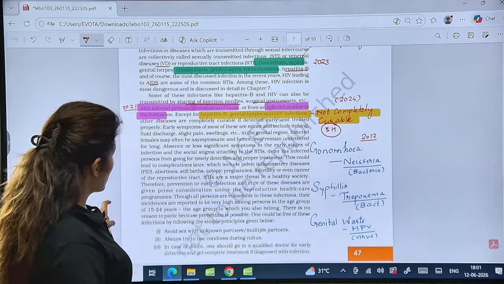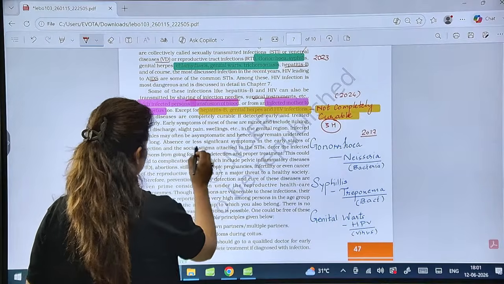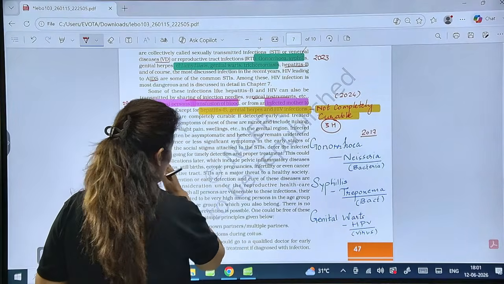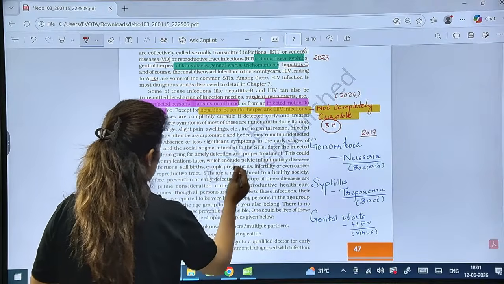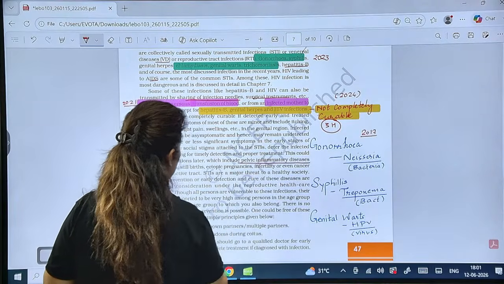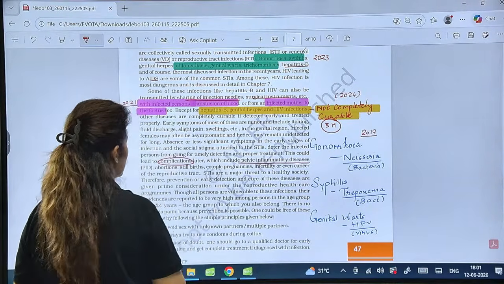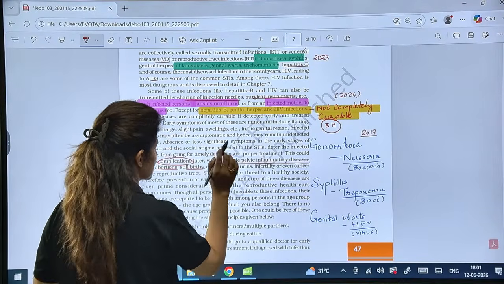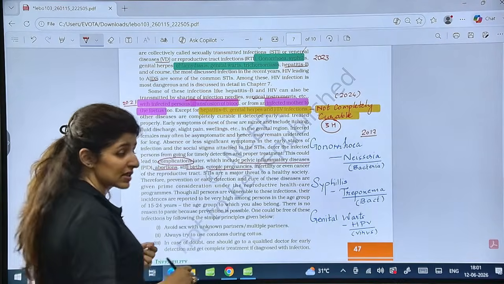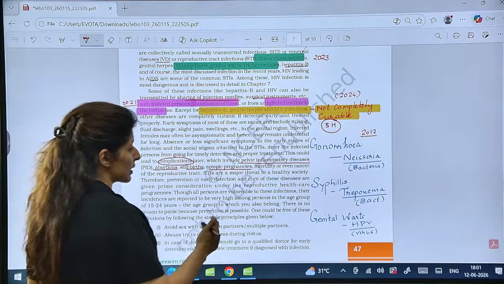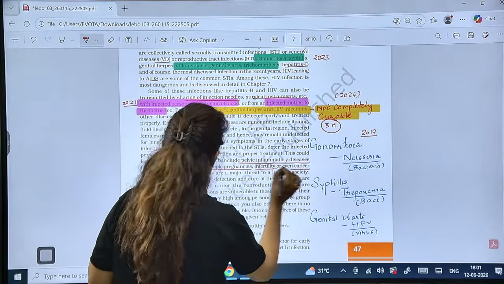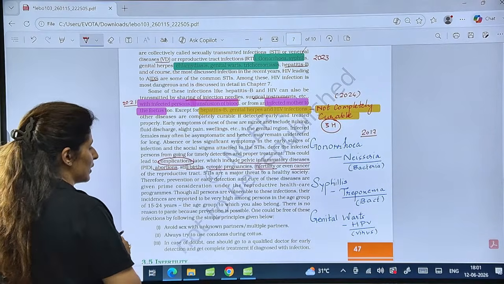Now, what are the complications? See here. The complications are PID, pelvic inflammatory diseases, abortion, stillbirth, means a dead baby will be born, ectopic pregnancy, that means in the fallopian tube or somewhere else other than the uterus, infertility, and even cancer of the reproductive tract.